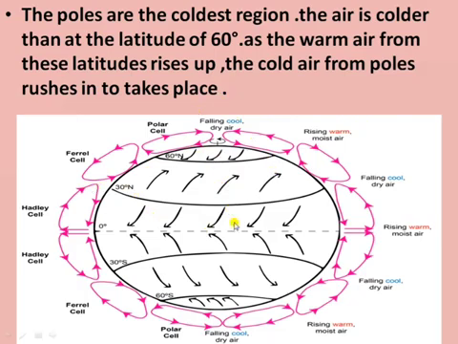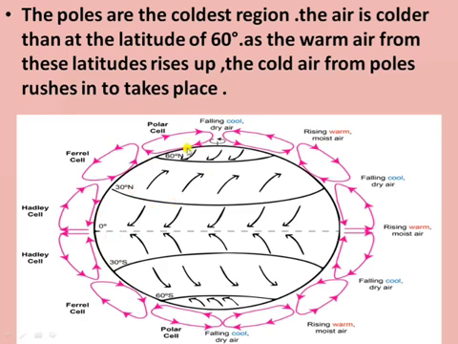To take up that place, the cooler air from the 0 to 30 degree latitude belt present on both sides of the equator moves in. So the movement of wind at 0 to 30-degree latitude is towards the equator.